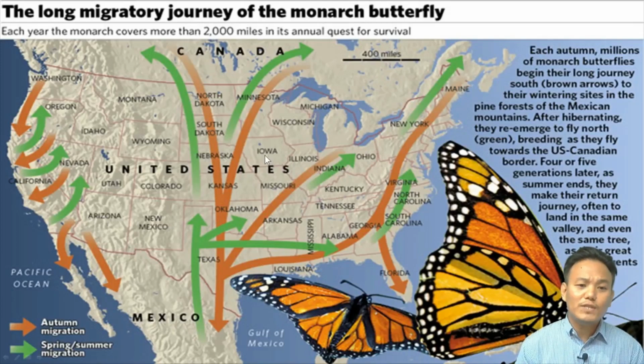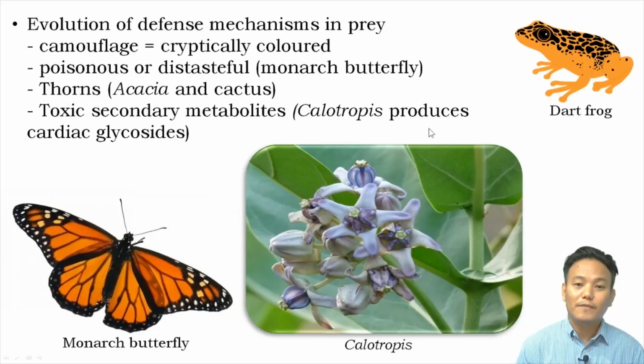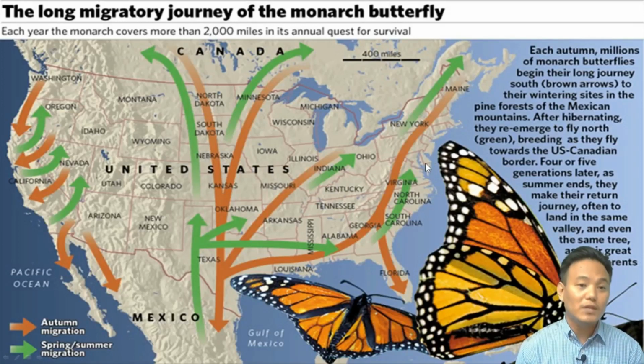And you might be interested to research or look into some information regarding the migration of the monarch butterfly. You may look on YouTube, you may browse the internet and look for information on the migration of this beautiful butterfly called the monarch butterfly. They travel a very long distance, from North America to South America towards Mexico.